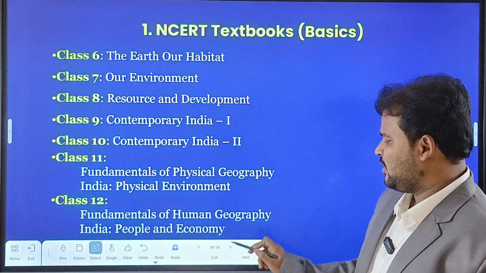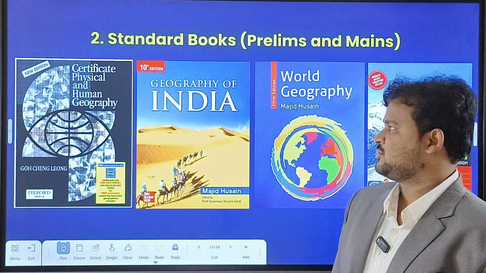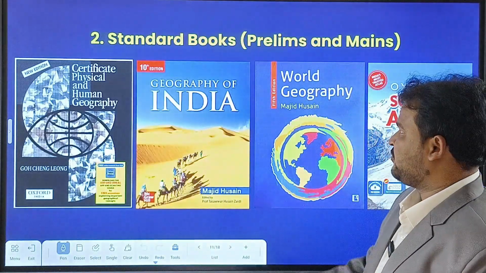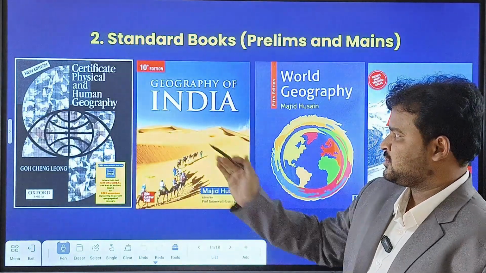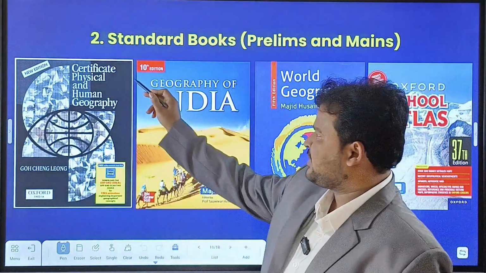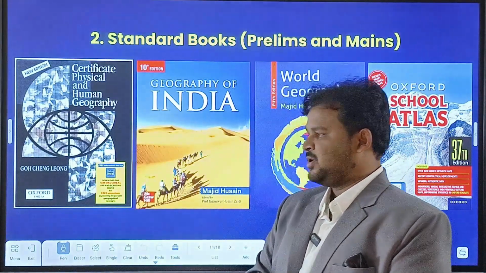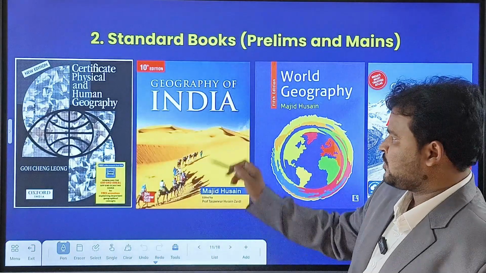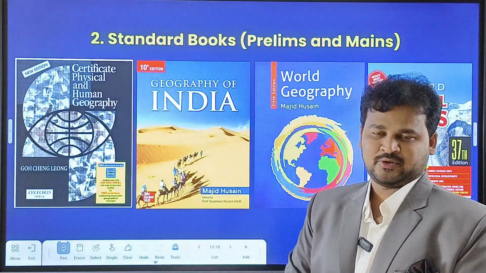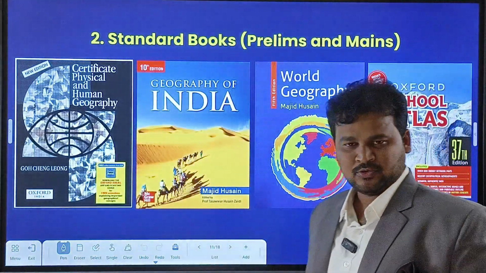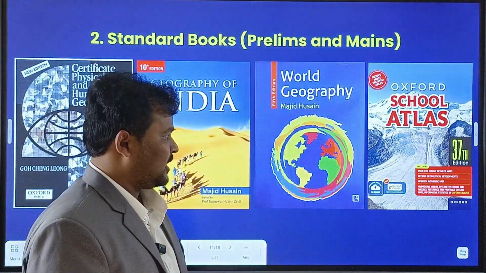And coming to here, you have to read advanced, standard books. To cover the syllabus of prelims and mains, you have to cover these books. One is Certificate Physical and Human Geography, written by GC Leong, from Oxford India Publications. And one more book, Geography of India by Majid Hussain, who was a senior professor of geography. And World Geography by Majid Hussain. And one more book you have to read, the school atlas, the Oxford School Atlas.